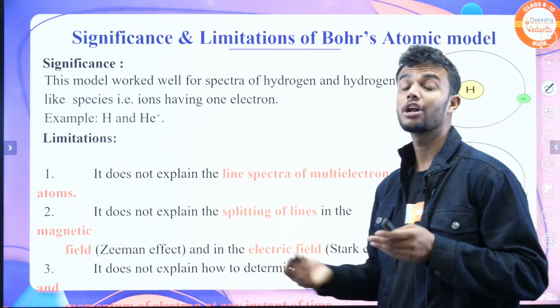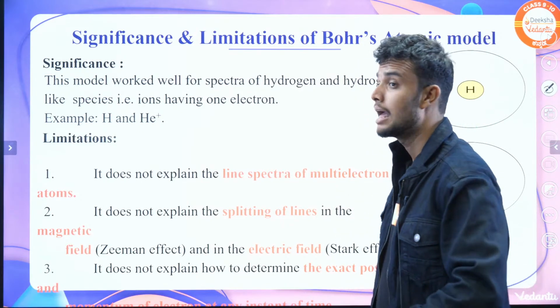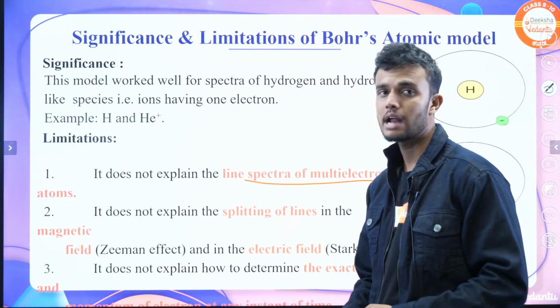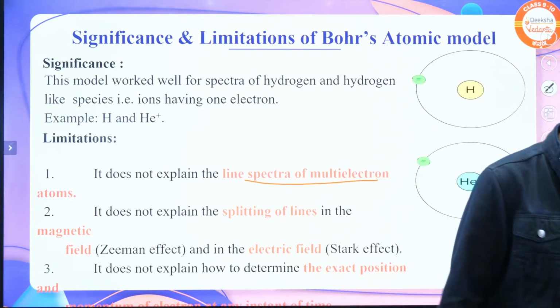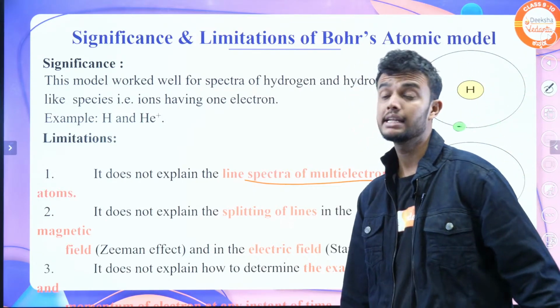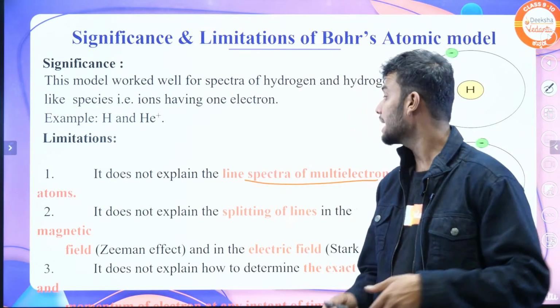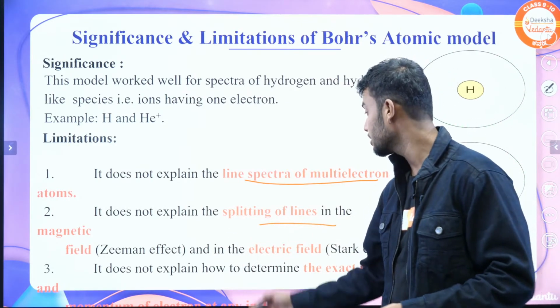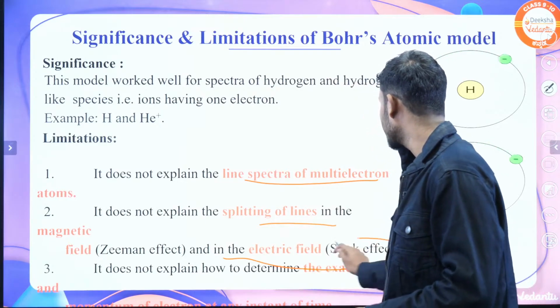But this model also failed; it has some limitations. The first limitation is that it does not explain the line spectra of multi-electron atoms. The second is that it does not explain the splitting of lines in a magnetic field, the Zeeman effect, and the Stark effect.